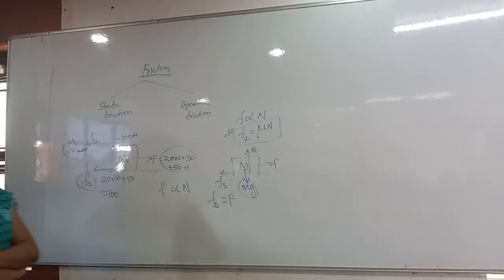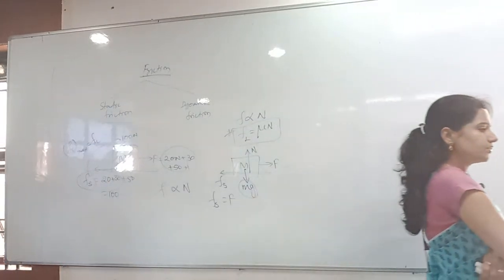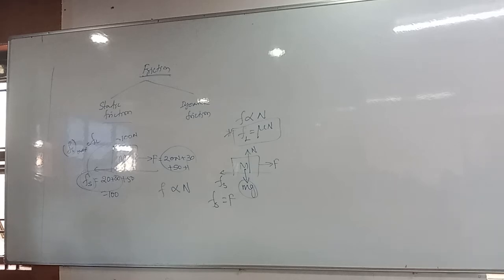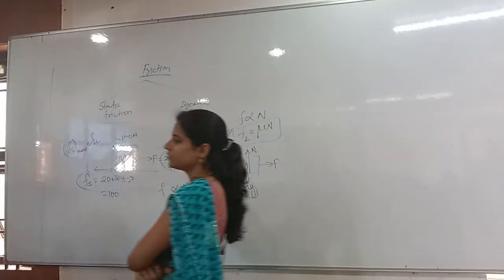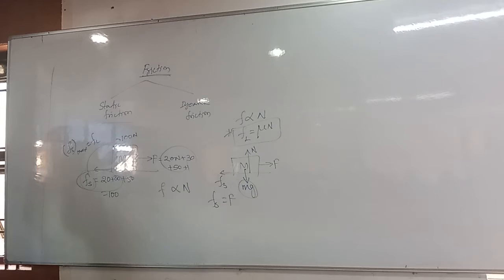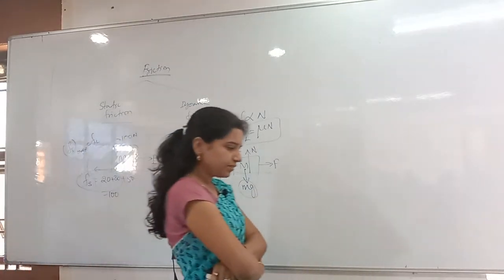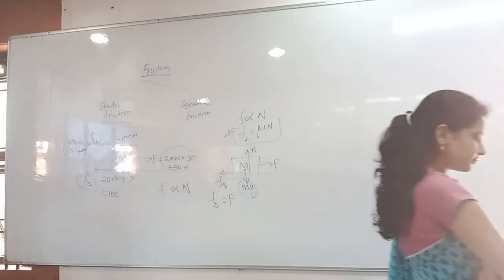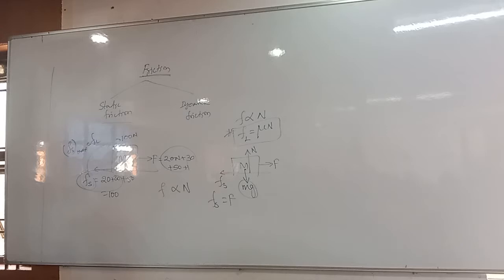When the body is about to move, the maximum static friction is equal to the limiting friction.